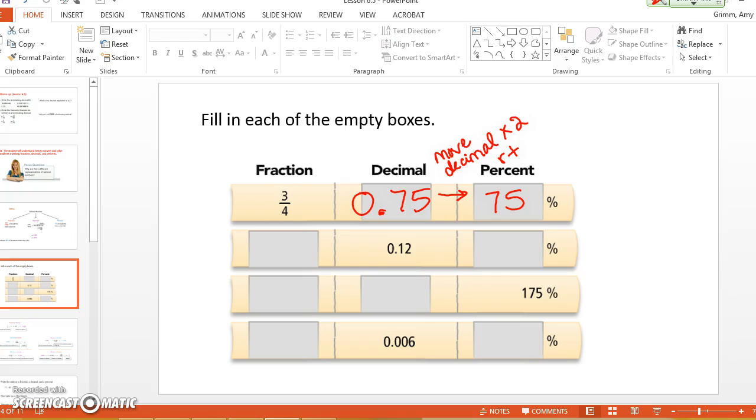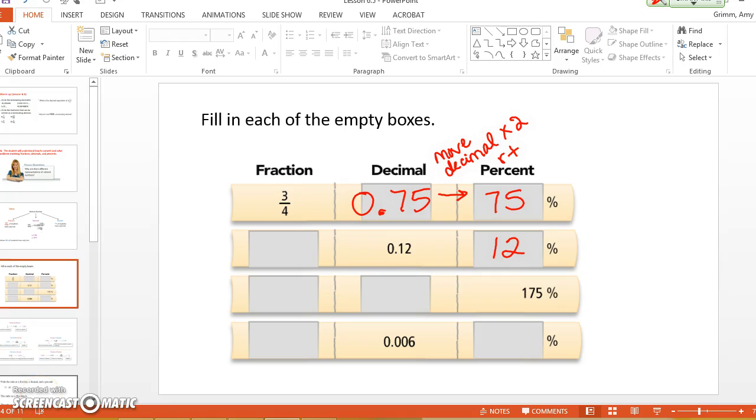A decimal, 0.12, we need to change that into a percentage. So I need to move the decimal 2 times. And what percentage is that going to give me? 12%. Very good. Okay, now we have to be able to write that as a fraction. So how would I write that as a fraction?